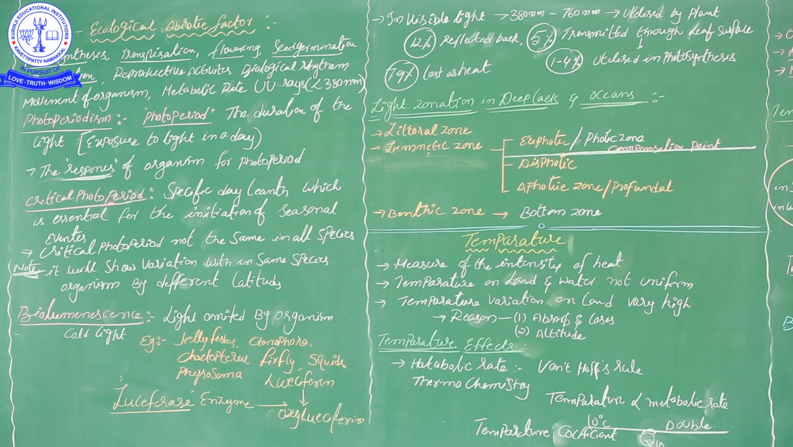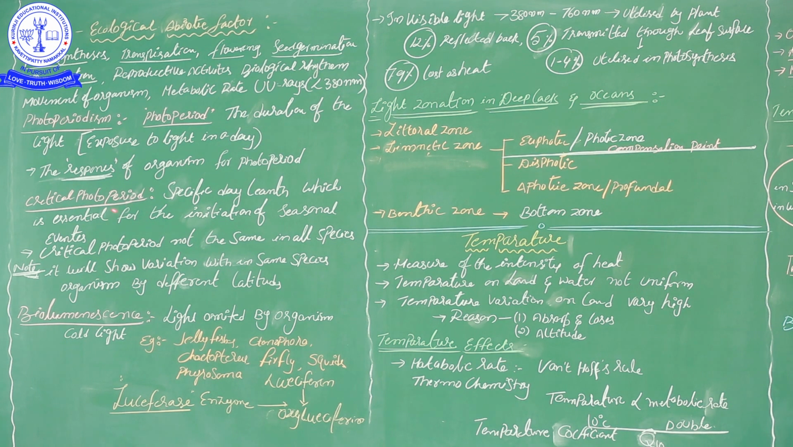See, what is the critical photoperiod? A specific day length that is essential for the initiation of seasonal events. Seasonal events are very important. Critical means very essential, very important. What is that importance? Here photoperiod is the exposure to light. What is being exposed here? The organism. When the organism is exposed to the photoperiod, to the light, it will show some response.